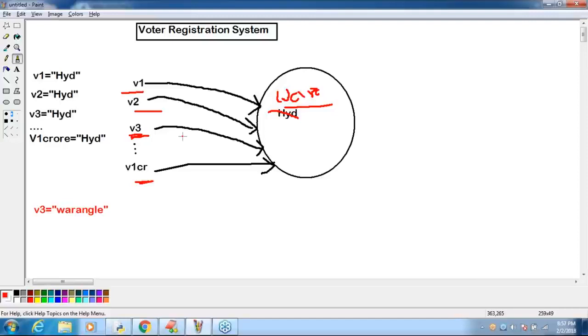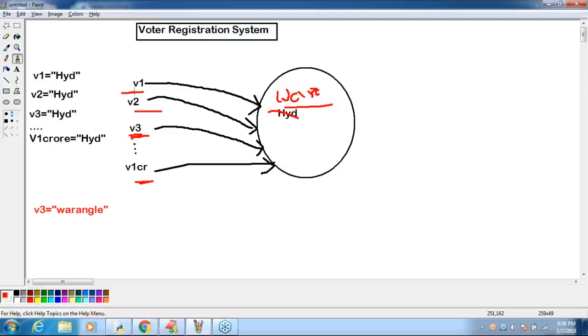Currently I entered my city name as Hyderabad. After 10 minutes, when I check, my city name has become Warangal, or even Mumbai. I never changed it; some other person changed it. That is always a bigger problem.